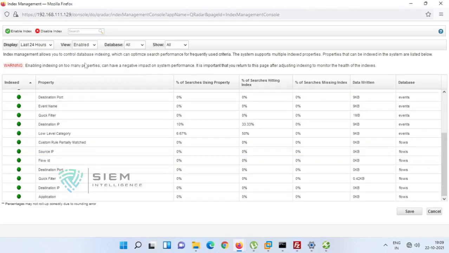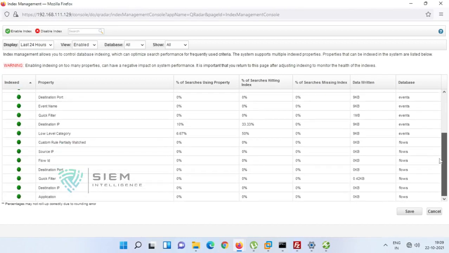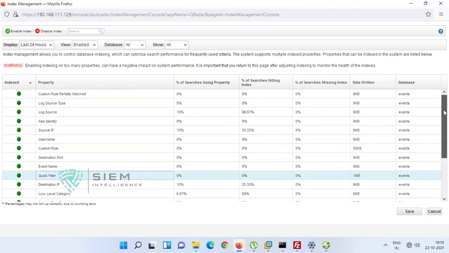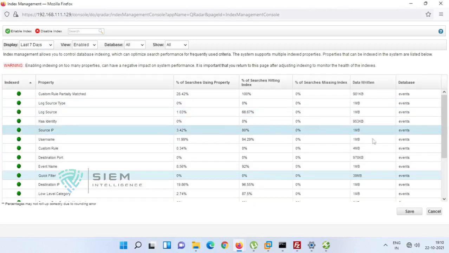If you click on enabled, you will only find those enabled by default. These are the major enabled ones, out of which quick filter has more data written on its capability. You can see if you go for the last 30 days or 7 days, there are so many things.